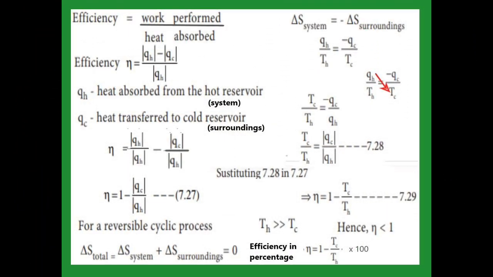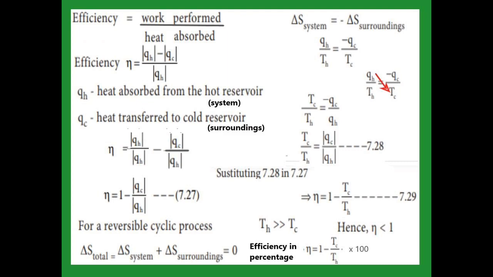From the Kelvin-Planck statement, we are now going to derive the formula for efficiency. Efficiency is equal to work performed divided by heat absorbed. The work is performed by the heat absorbed from the hot reservoir, which is then transferred to the cold reservoir. So efficiency is equal to QH minus QC divided by QH. QH is the heat absorbed from the hot reservoir; consider this hot reservoir as the system. QC is the heat transferred to the cold reservoir, which is considered the surroundings.